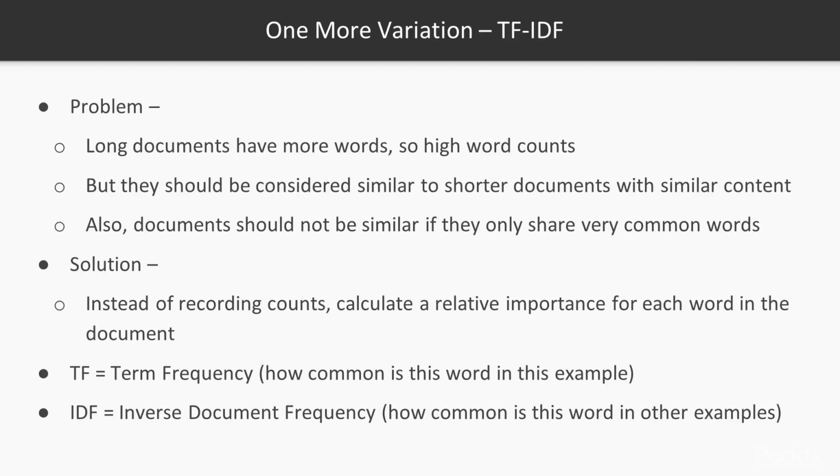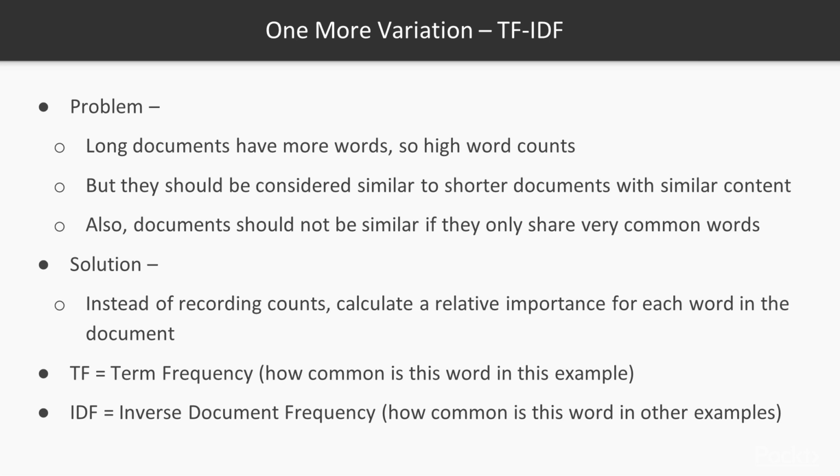One more variation is a little more sophisticated. Normal word counts can introduce a problem. The problem is that long documents will have a higher word count, generally, but we probably want long documents about some topic to be considered similar to a short document about the same topic, even though the word counts will differ significantly. Furthermore, we may want to discount very common words and boost the rare ones. The solution is to record the relative importance of each word, rather than its raw count. This is known as TF-IDF, or term frequency inverse document frequency, which measures how common this word or term is in the document, but it penalizes it if it's common in all documents.